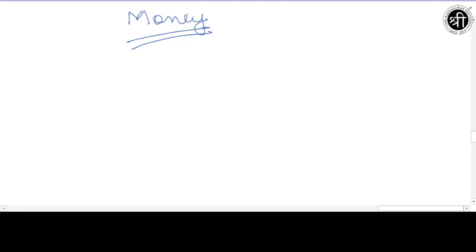If we talk about the word money, or when we hear the word money, in normal terms we mean the currency notes which we have, like the 500 rupees note or the 100 rupees note. Apart from this physical money, we also talk about online money, like what we have in our bank account or the Paytm wallet. These are the normal things which come into someone's mind when they first hear the word money.